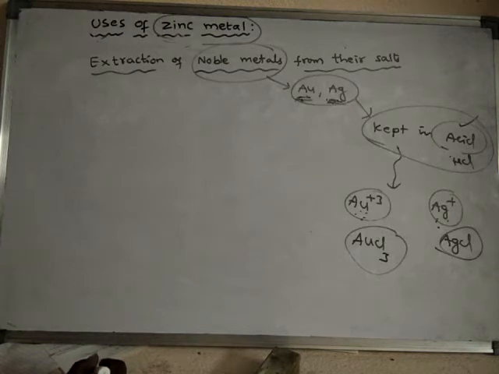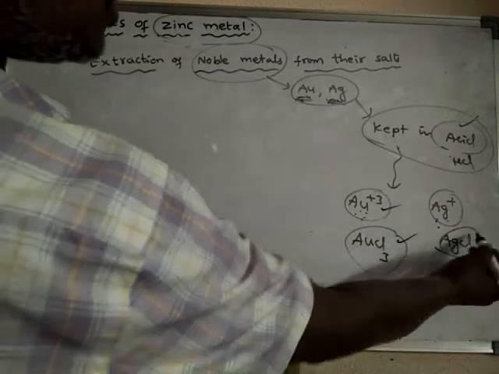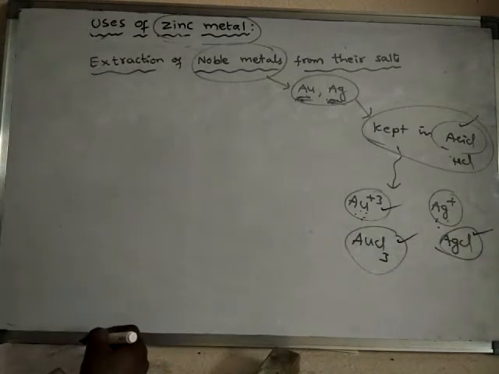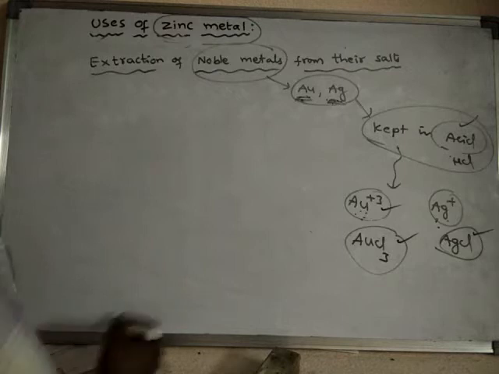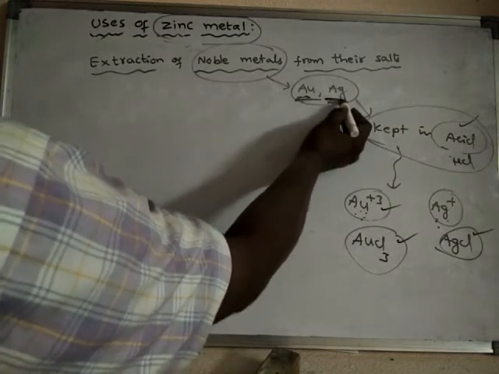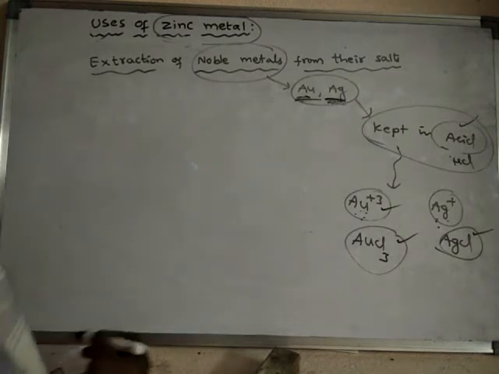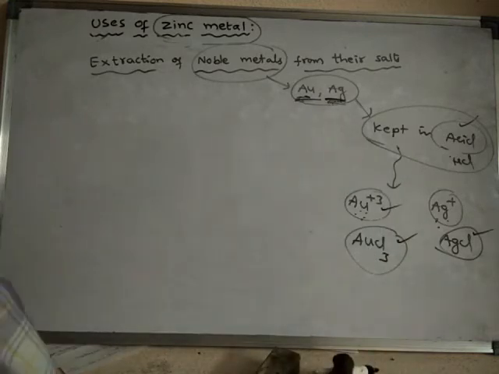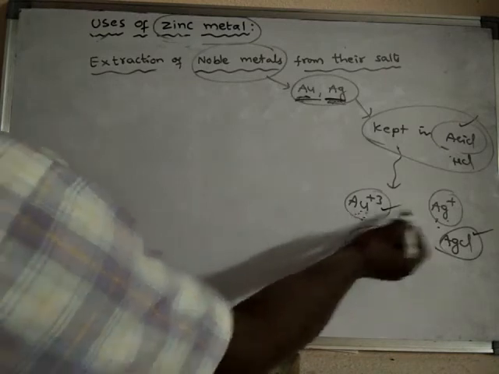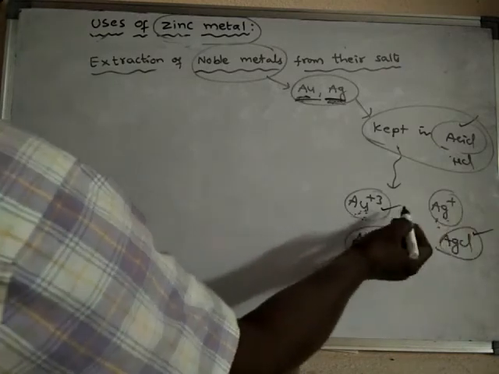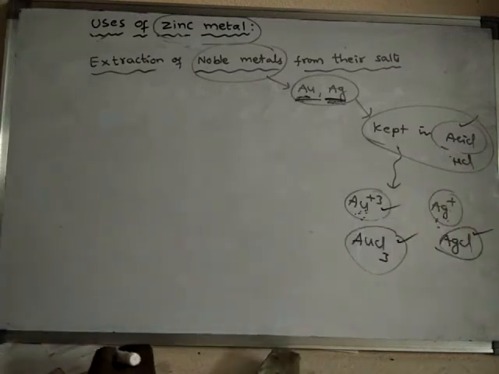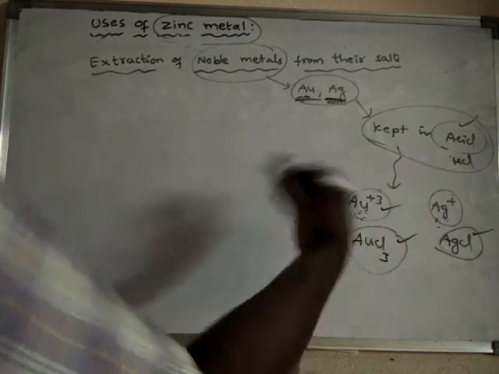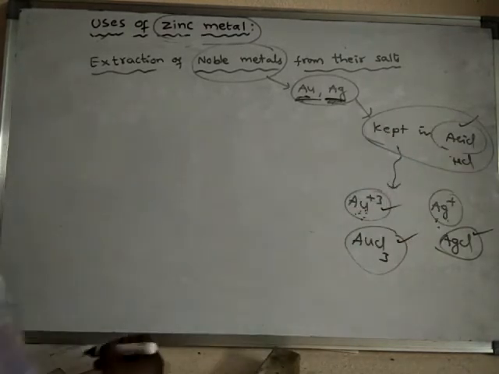They are dissolved. They form soluble salts. So that means there will be loss of gold or iron. Gold or iron will dissolve in acid. So this gold or silver can be recovered from the acid.